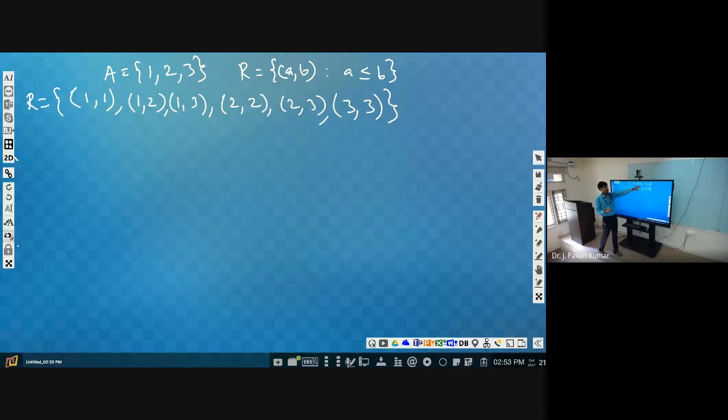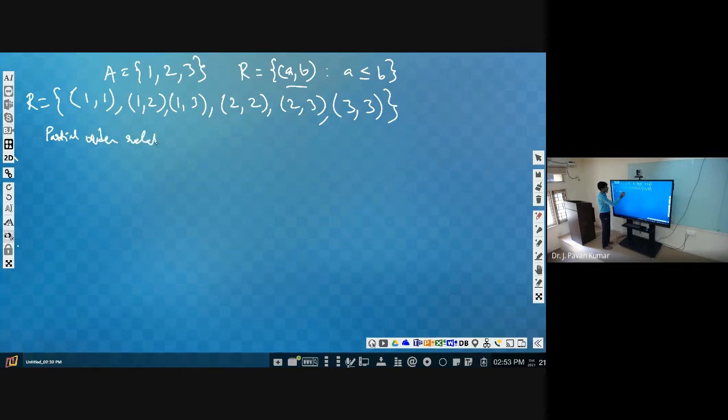Is it clear how we have defined this relation? A comma B will be part of the relation R if A is less than or equal to B. So A and B values can be 1, 2, 3. So now 1 comma 1 will satisfy that condition. Next 1 comma 2, 1 comma 3, these all will satisfy the condition. Now let us see whether it is a partial order relation or not.